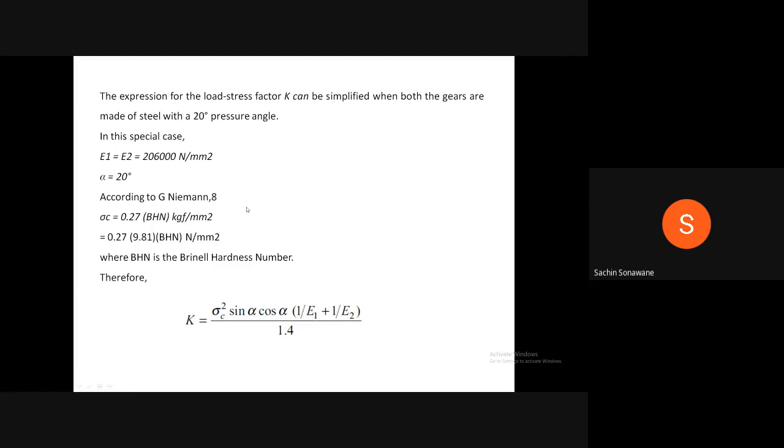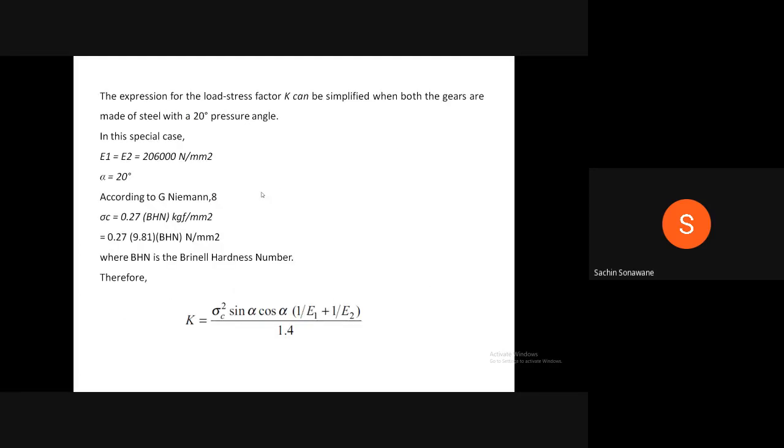Write down this. I will wait for 5 minutes because we have to calculate the value of K, which is K is equal to 0.16 BHN divided by 100 bracket square. Write down this slide.